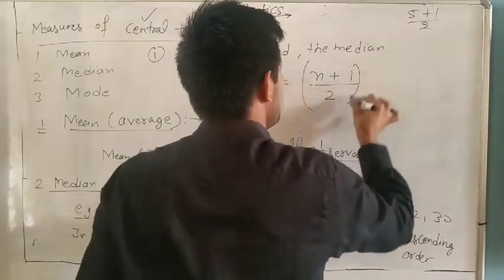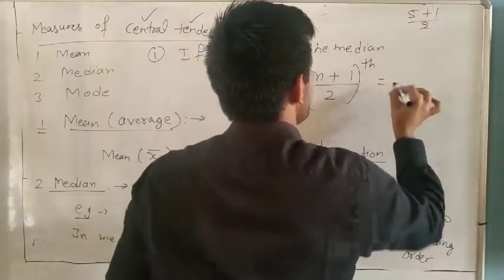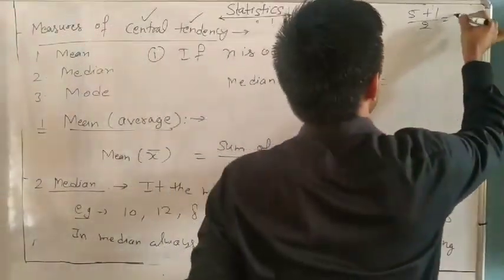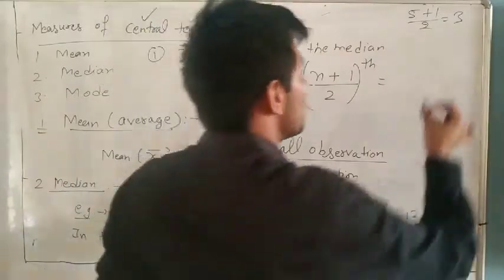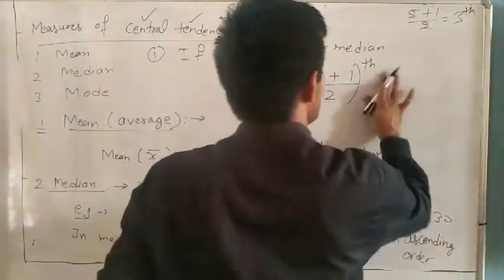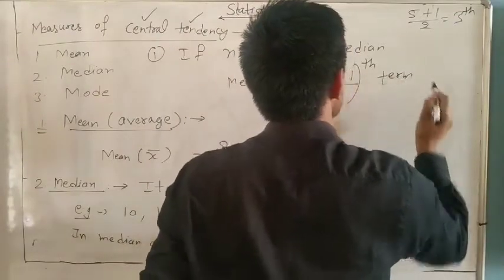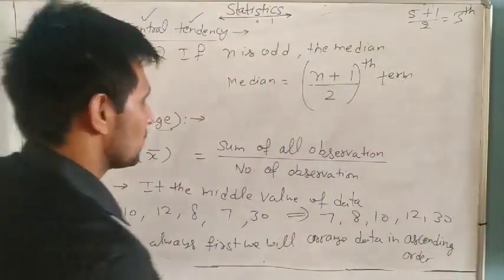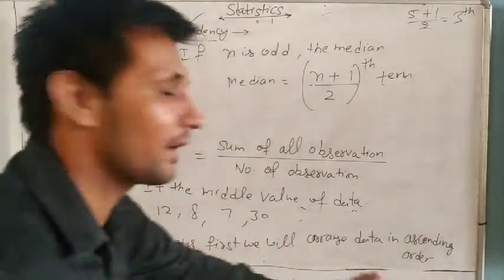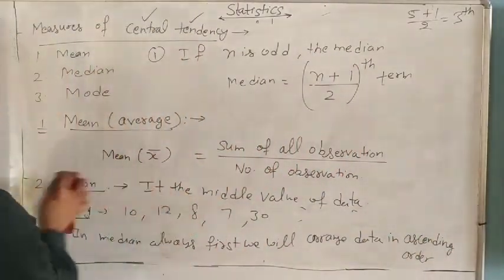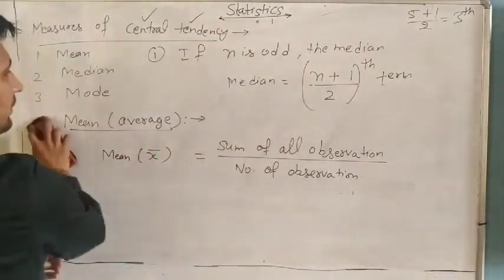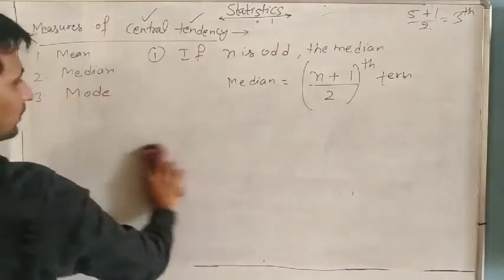And this bracket means tth. Tth means, suppose 5 plus 1, 6, 6 by 2 is 3, that is not the median itself. Which one? Third term. Understand? So the median is the tth term. Like this one here, the data is given. So note it down: first always arrange in ascending order.